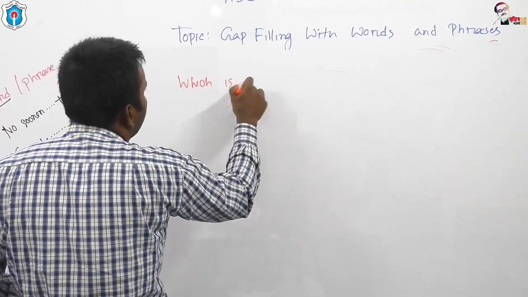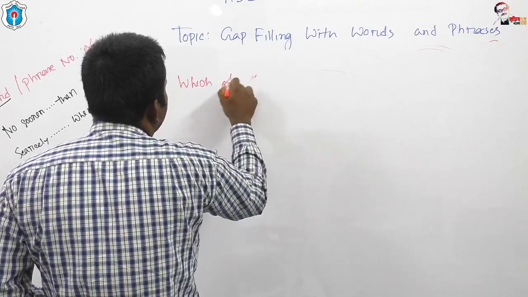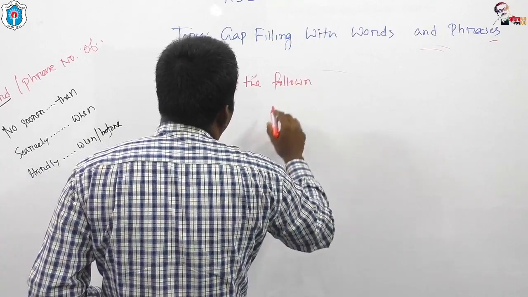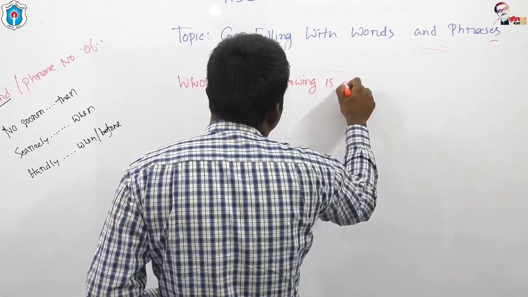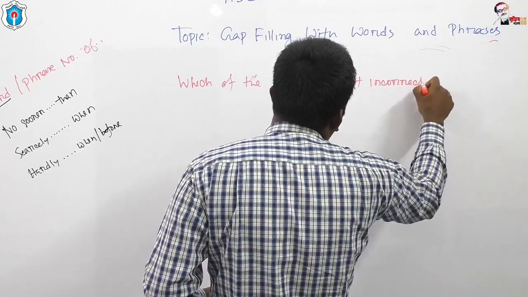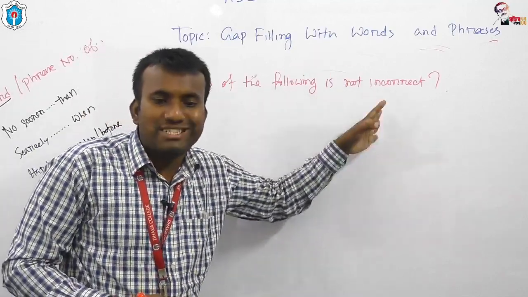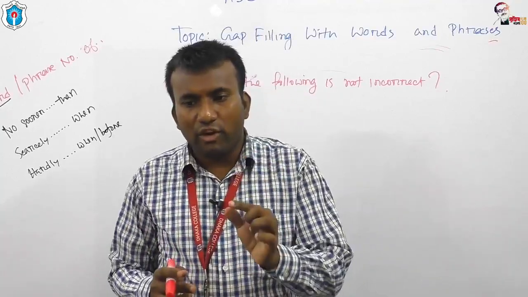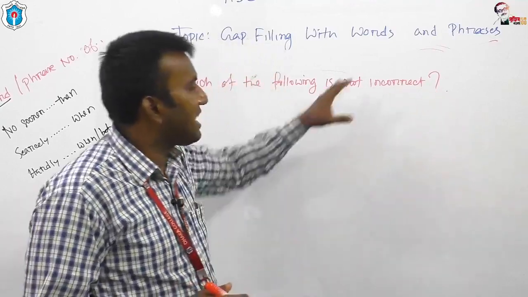The question is, which of the following is not incorrect? What does it mean? That means you have to look for the correct sentence.